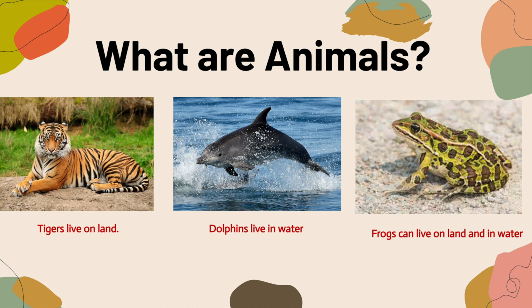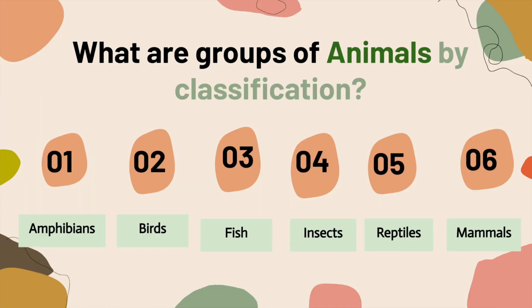Animals have different outer coverings as they live in different places. Here are some examples of animals. Tigers live on land. Dolphins live in water. Frogs can live on land and in water. Next, what are the groups of animals by classification?